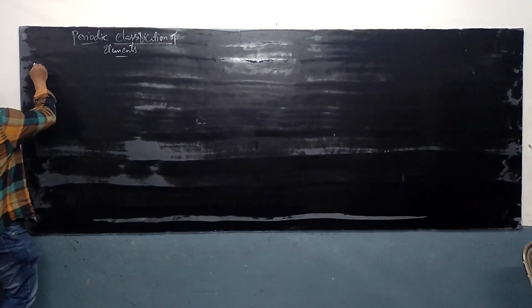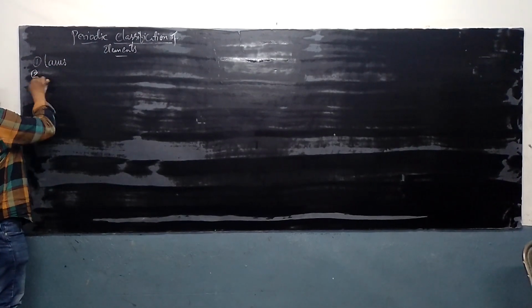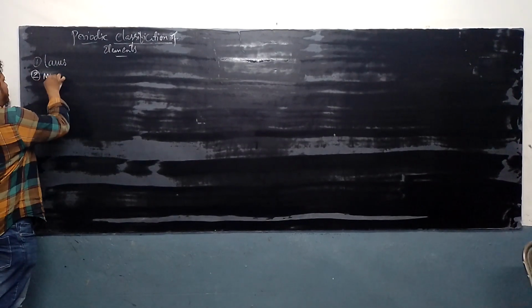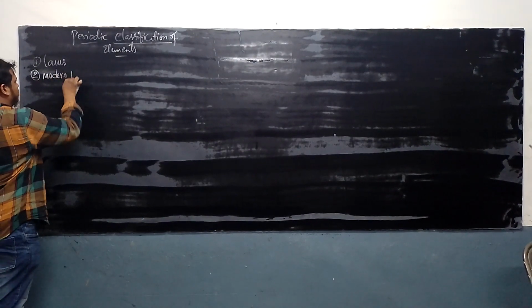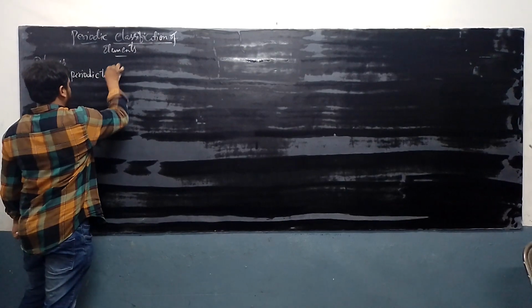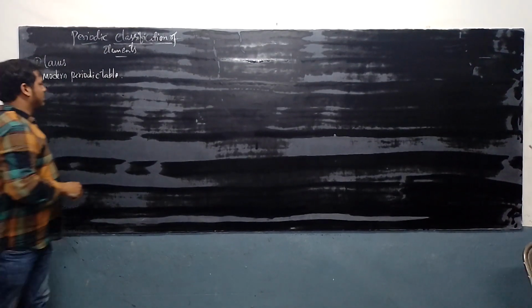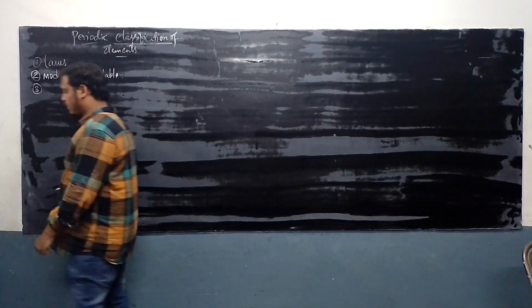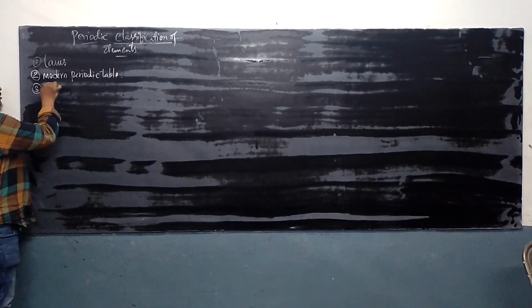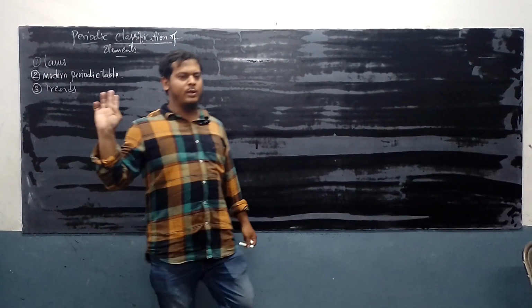The first part is our laws part, LAWS. Second part is our modern periodic table. Say modern periodic table. Only three parts. And the third part is trends. Say trends. So I'll explain this chapter in how many parts? Three parts.